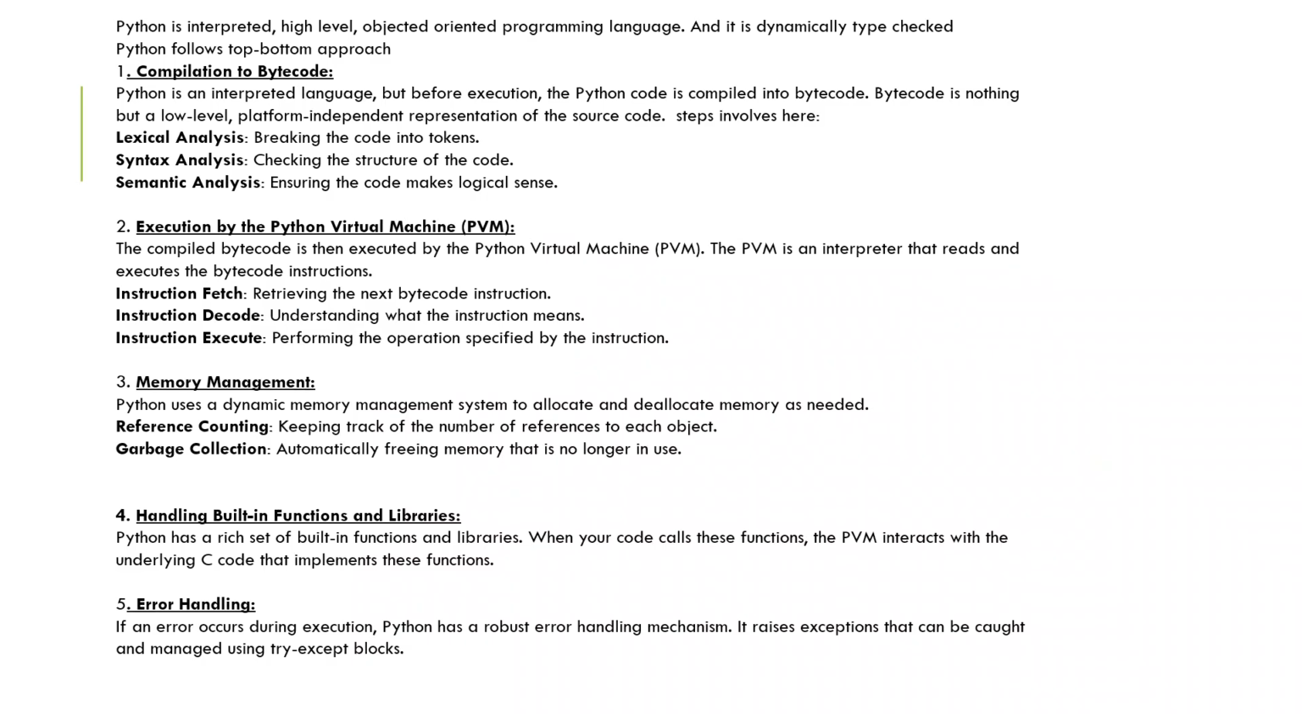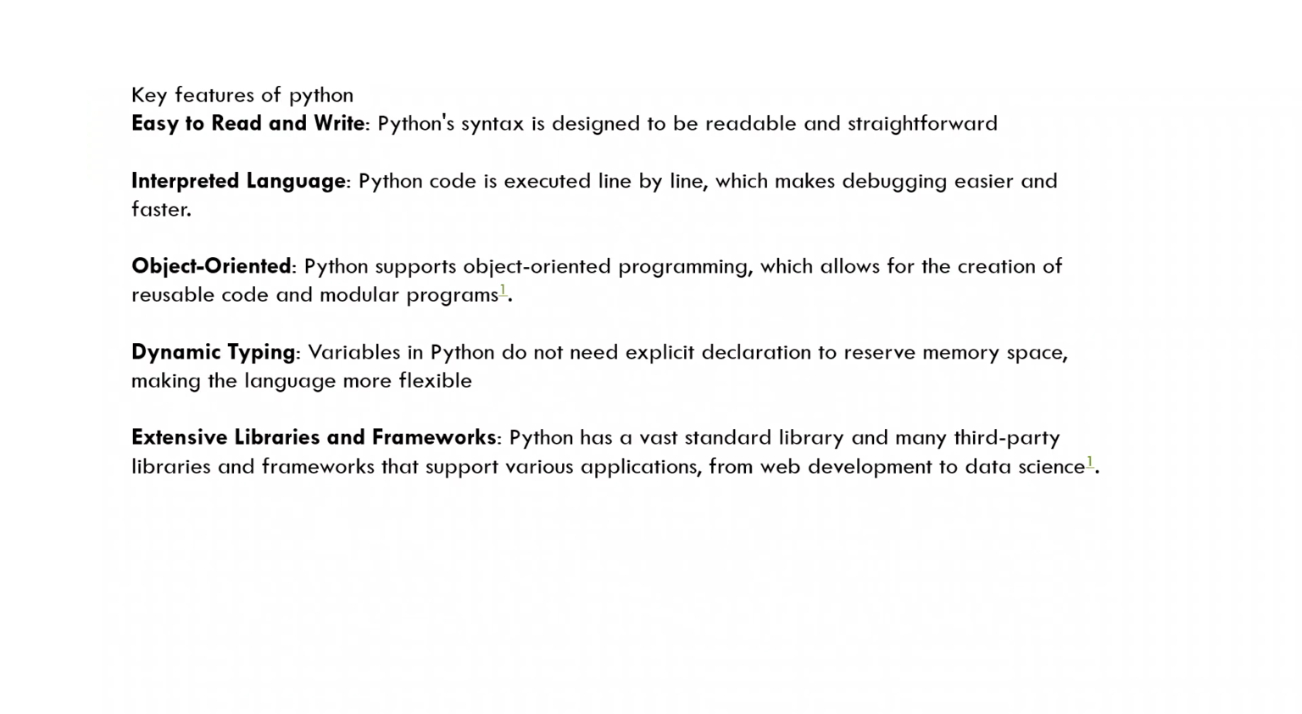And we have several inbuilt functions and very good error handling in Python. Next, the key features you need to remember: Python is easy to read and write, and it supports object oriented programming, and the main key features are dynamic typing and being interpreted, and it supports extensive libraries. We have a lot of libraries and a lot of frameworks. You can use Python for data science or web frameworks. Python is very easy, and you can easily learn Python.